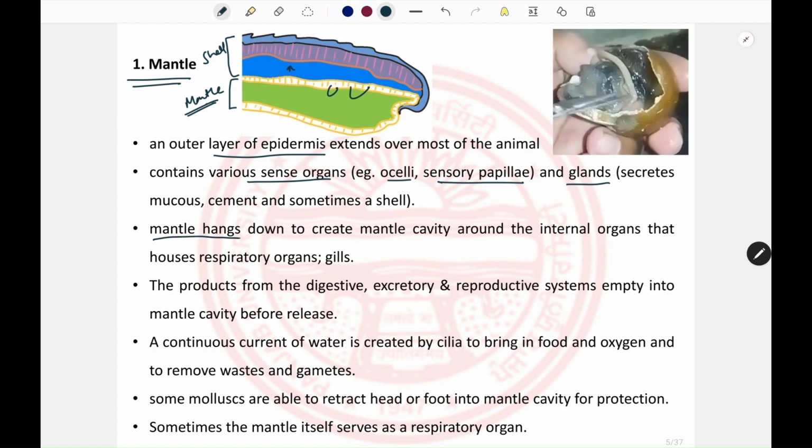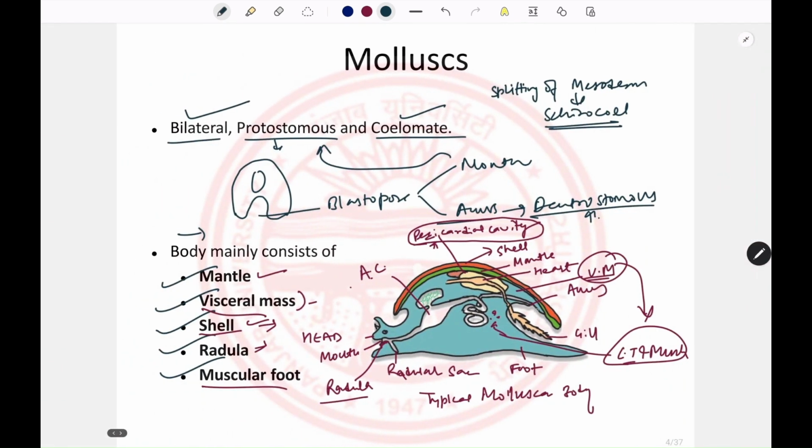In some places the mantle hangs down to create the mantle cavity. Like you can see, this is the visceral mass, but at some places the mantle hangs over the visceral mass and forms a cavity. This cavity formed by the overhanging of the mantle is known as the mantle cavity.